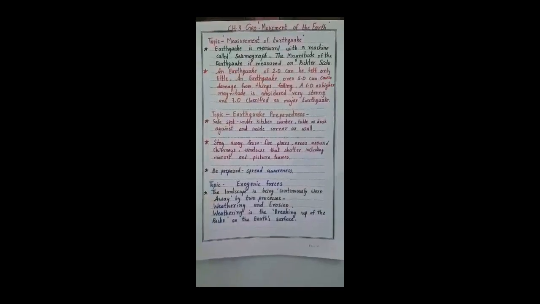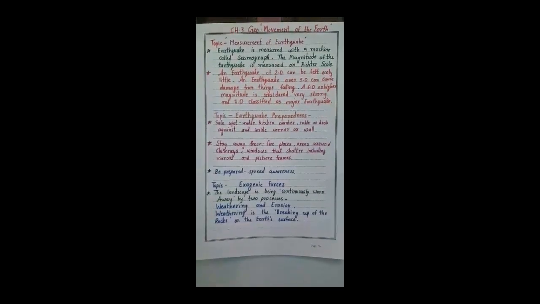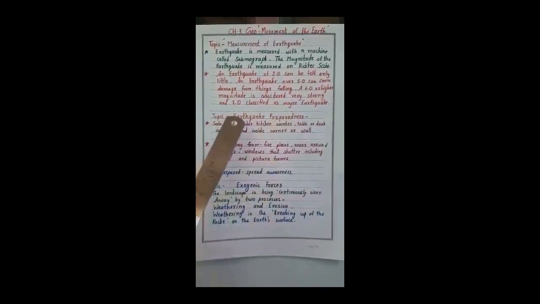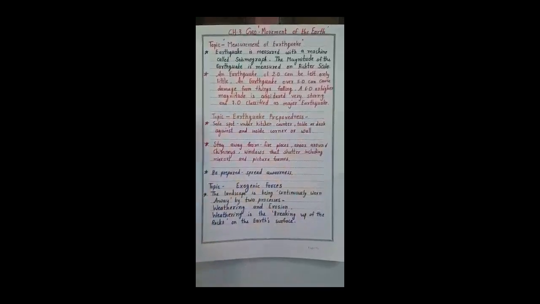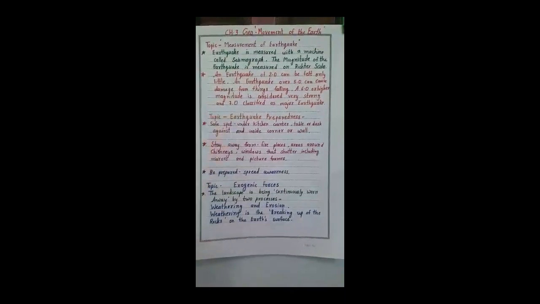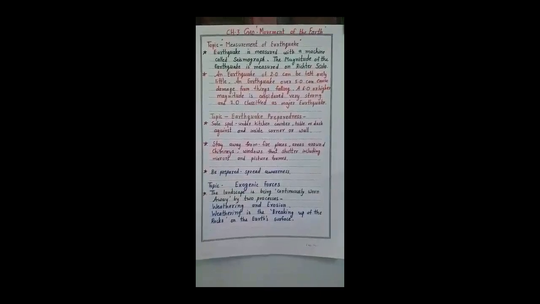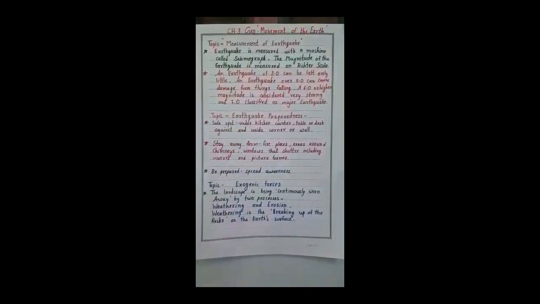A magnitude of 6 or higher is considered very strong, and 7.0 is classified as a major earthquake. When it goes to 7, it is responsible for major destruction, so we call that a major earthquake.